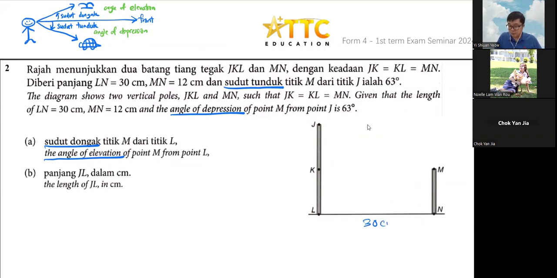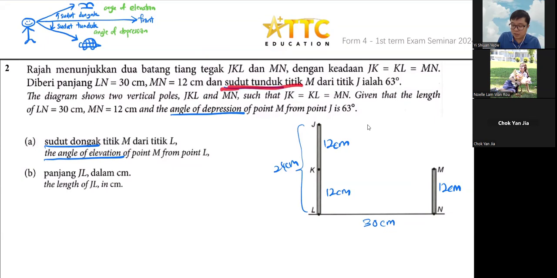And then MN is equal to 12 cm. Since they say that this one and this one and this one are all equal, we can say that this is also 12 cm and this is also 12 cm, right? And then these two 12 cm will be 24 cm, which is the second already. Okay, this is the most important part.